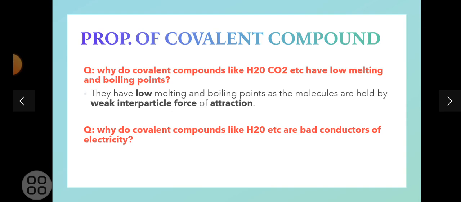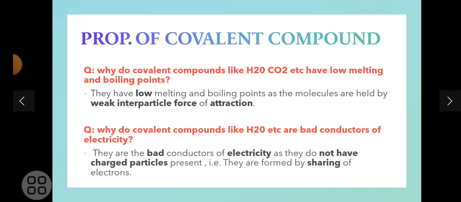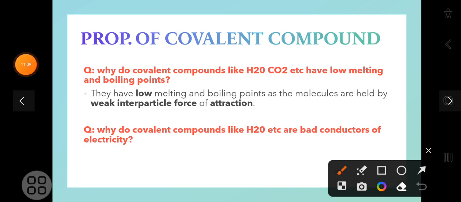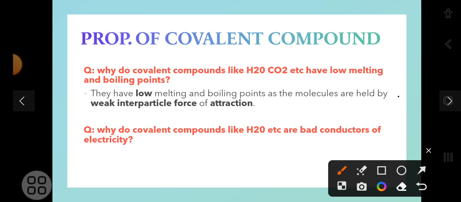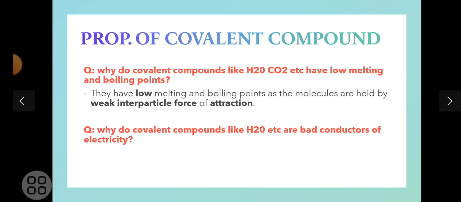Now the question can come like this, that why do covalent compounds like H2O, CO2, etc. have low melting and boiling points? Here's a correction. Let me just correct it. So basically the correction is that instead of H2O it is H2, hydrogen. Okay. Then these kinds of questions can come and they can ask in 1 markers.